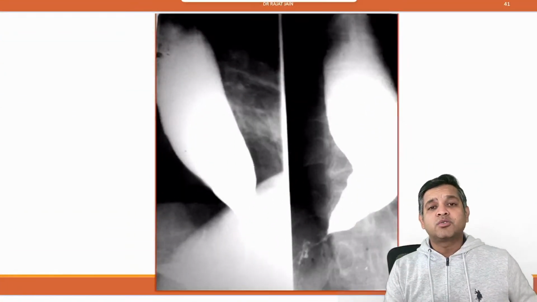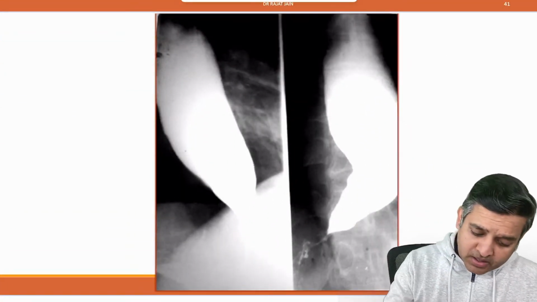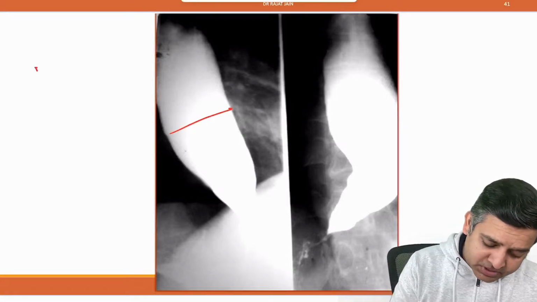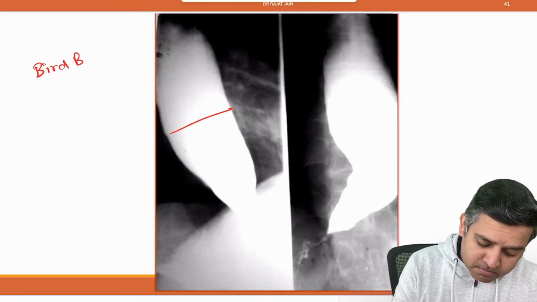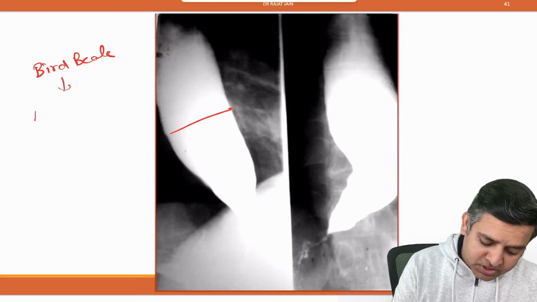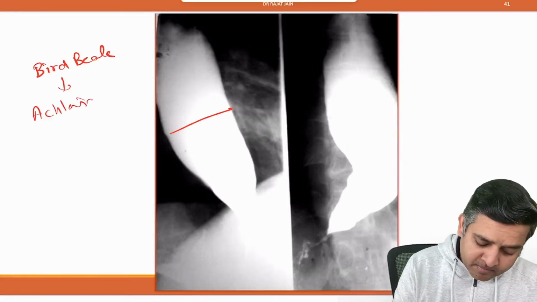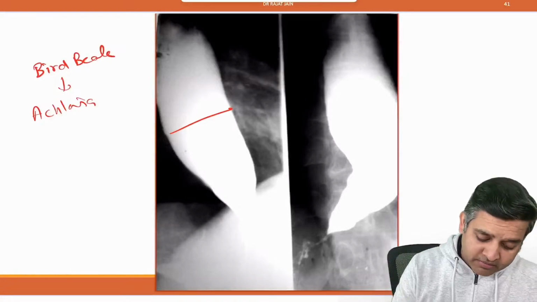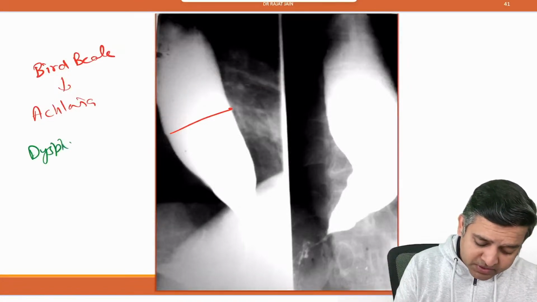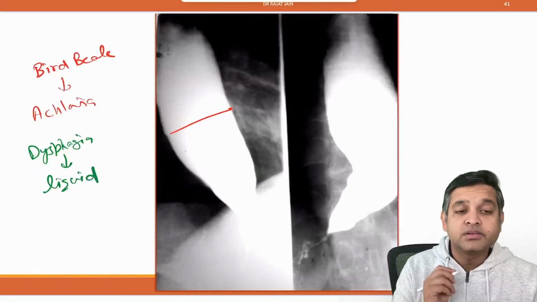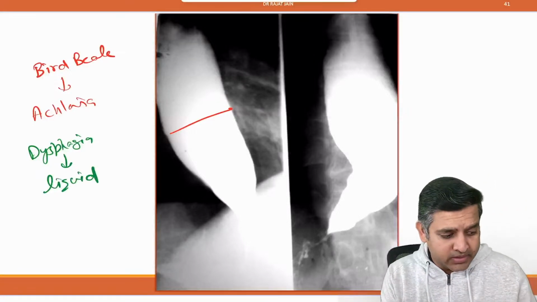Now let us see some of the images of barium. If you see this very typical appearance, which is called as what? This is called as bird beak appearance, which is a feature of achalasia. Always remember, never forget to look at the history of dysphagia, which will be more marked for liquid. More marked for liquid, right?